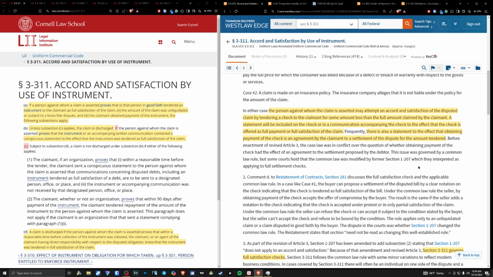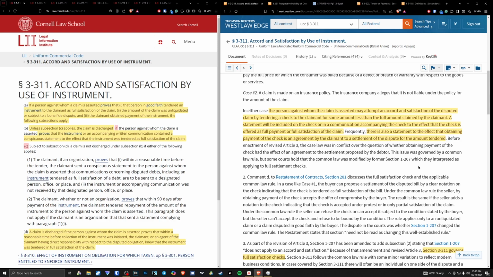Okay, this is critical to understand, because if we have a claimant who is presenting us with a bill, and our bill states that the amount owed is $10,357, and we come in and we tender a check or any other type of negotiable instrument that states either on the check or in an accompanying communication that the check is offered as full payment or satisfaction of the claim, and the claimant receives that, and the claimant is on notice of that, and continues to deposit that check or further negotiate that check, the claim is completely discharged.